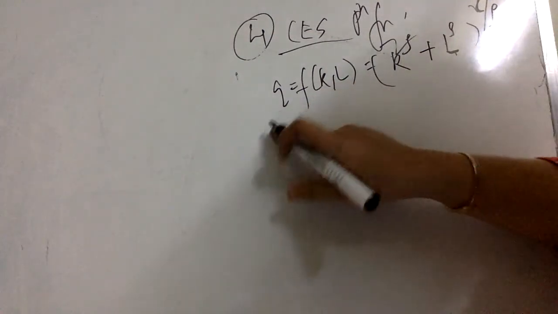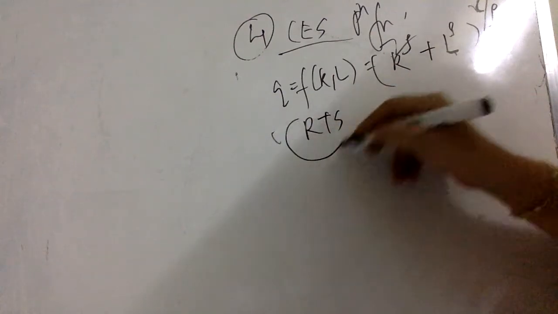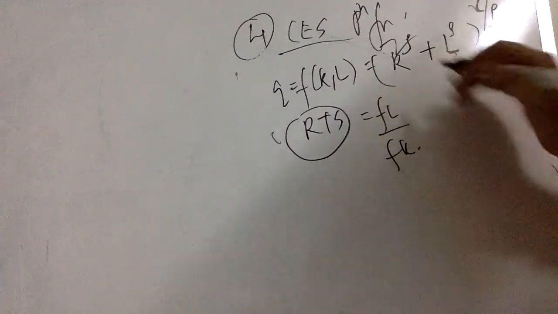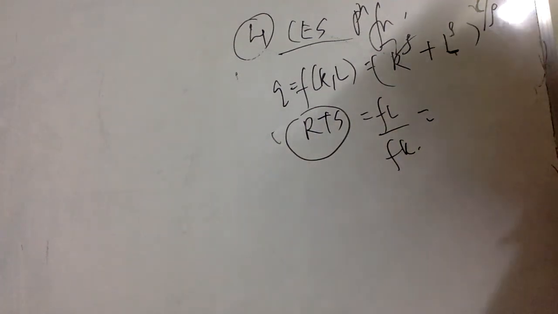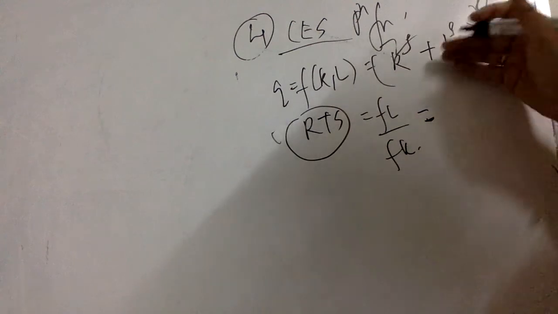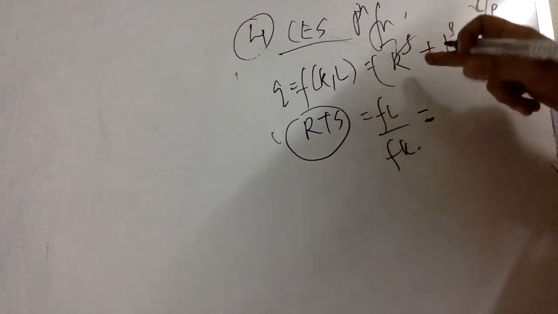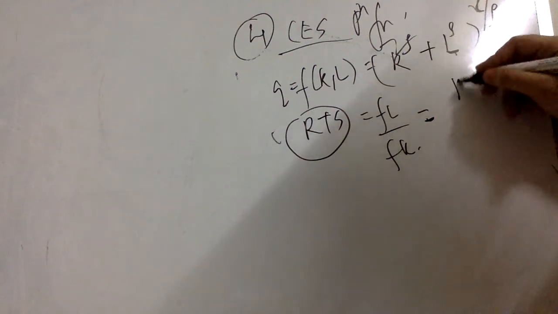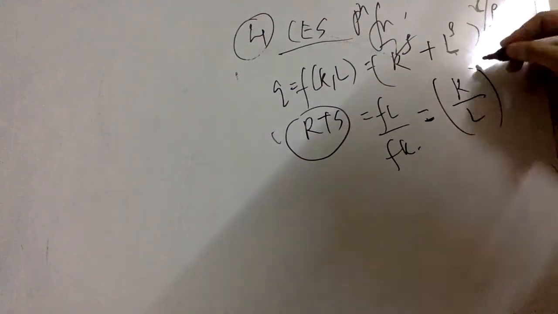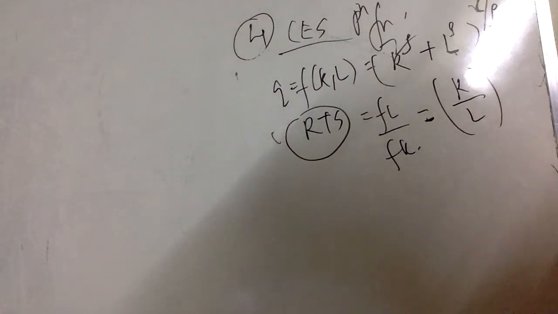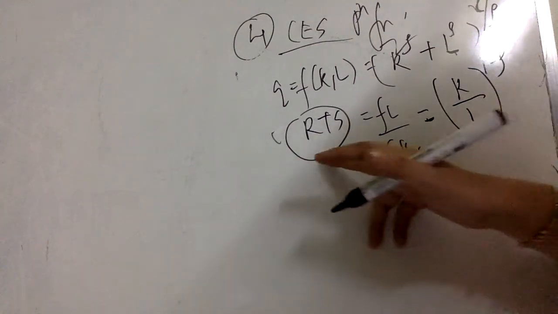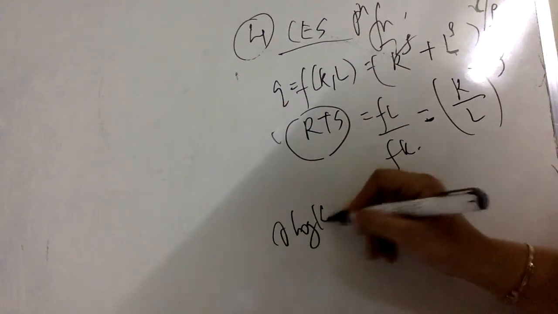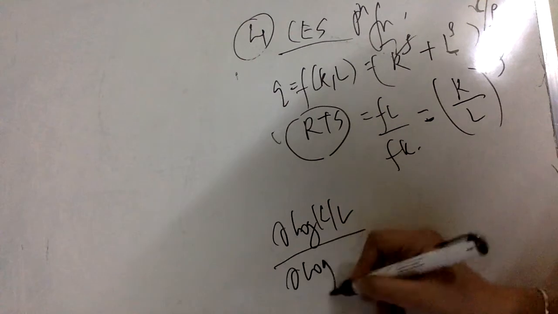First compute the RTS, rate of substitution. Here you compute FL by FK. By this computation in this particular formula, I am writing down the answer. Try to compute it. FL by FK, very simply, just take the derivative of output with respect to labor and output with respect to capital. Now by solving this, you will get FL by FK equals K by L whole power 1 minus rho.